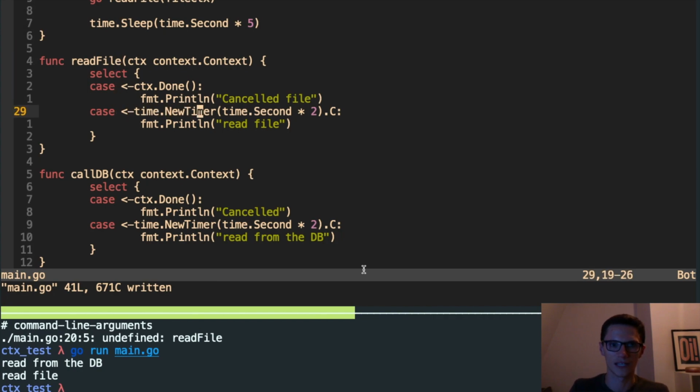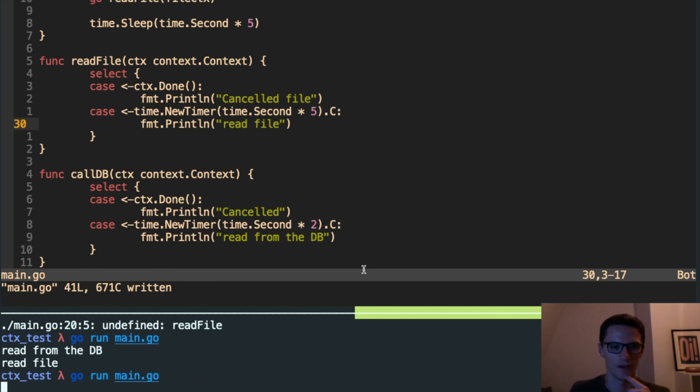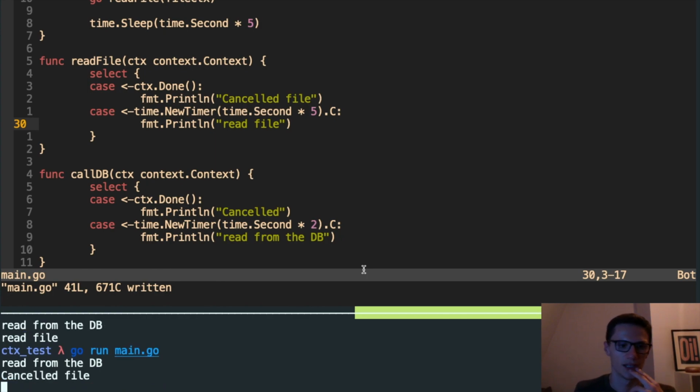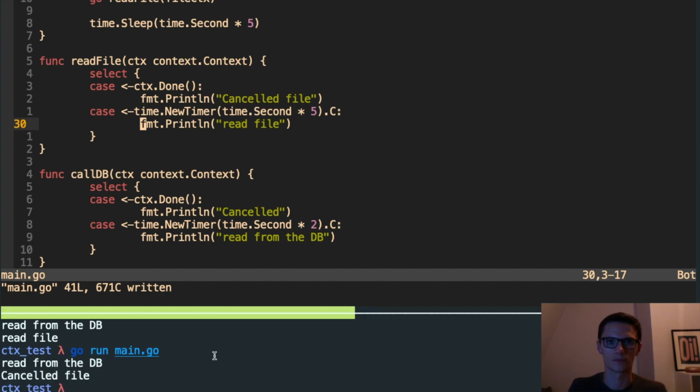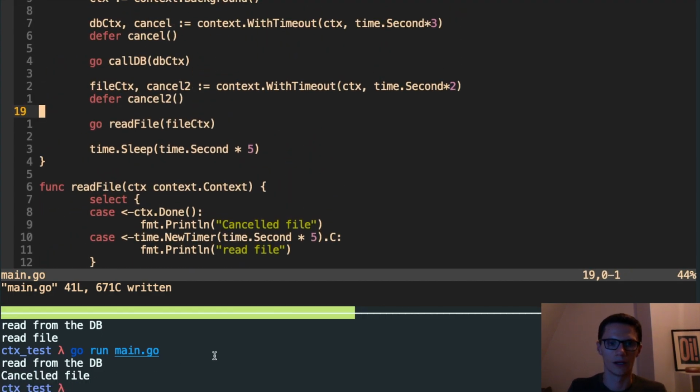But let's say, for example, that the file is a really big file and it's going to take 5 seconds. We can change the mock read. So you can see that we cancelled the file, because its timeout was 5. But let's demonstrate that these timeouts are different.